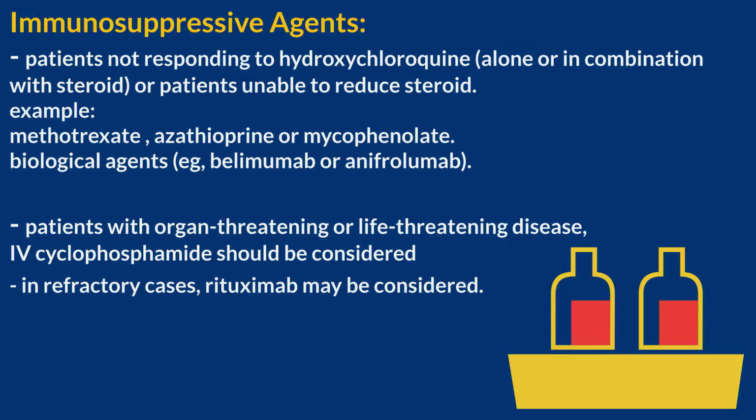Immunosuppressive agents. In patients not responding to hydroxychloroquine, alone or in combination with glucocorticoids, or patients unable to reduce glucocorticoids below doses acceptable for chronic use, addition of immunomodulating/immunosuppressive agents should be considered. Example: methotrexate, azathioprine, or mycophenolate, biological agents, such as belimumab or anifrolumab. In patients with organ-threatening or life-threatening disease, intravenous cyclophosphamide should be considered. In refractory cases, rituximab may be considered.